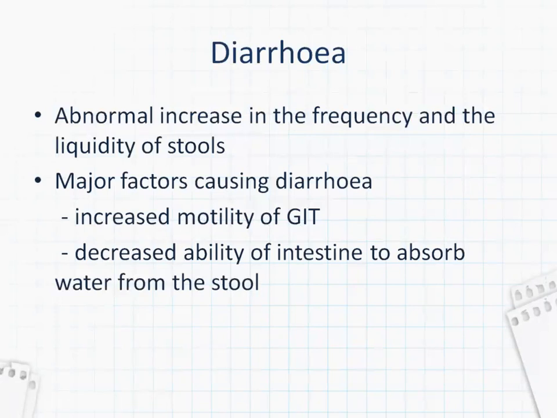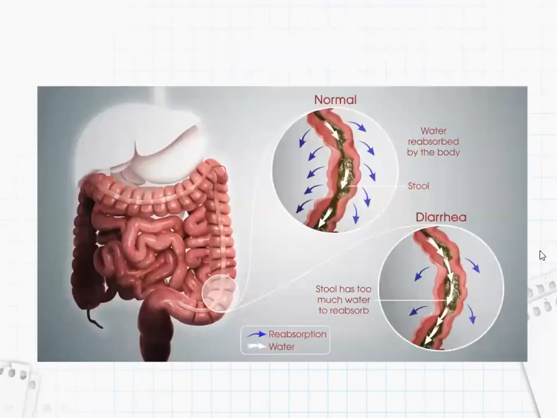Whatever food we take in, when it goes through the gastrointestinal system, usually the water is absorbed from that bulk, as in this diagram. The water is reabsorbed by the body from whatever we are taking in. But in diarrhea, the stool has too much water to reabsorb.